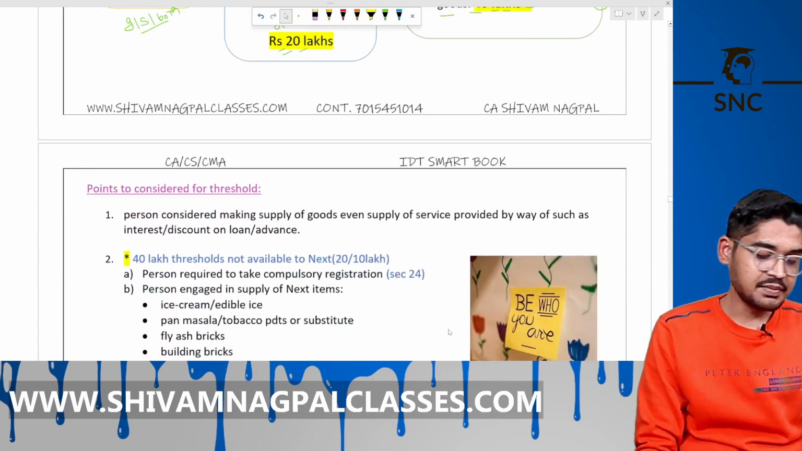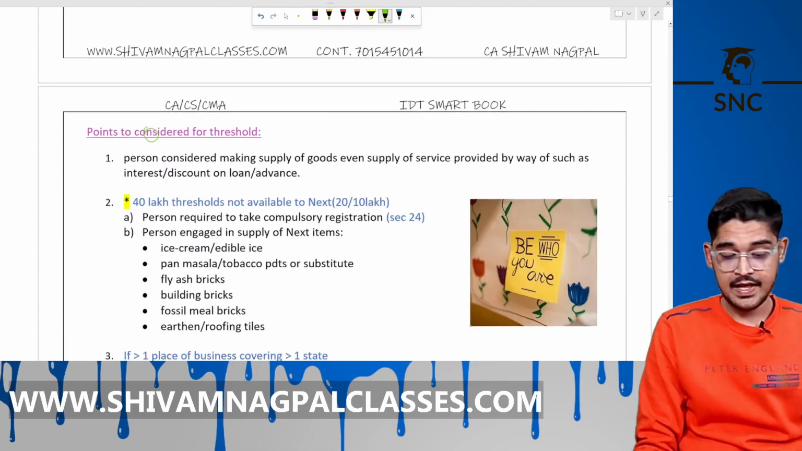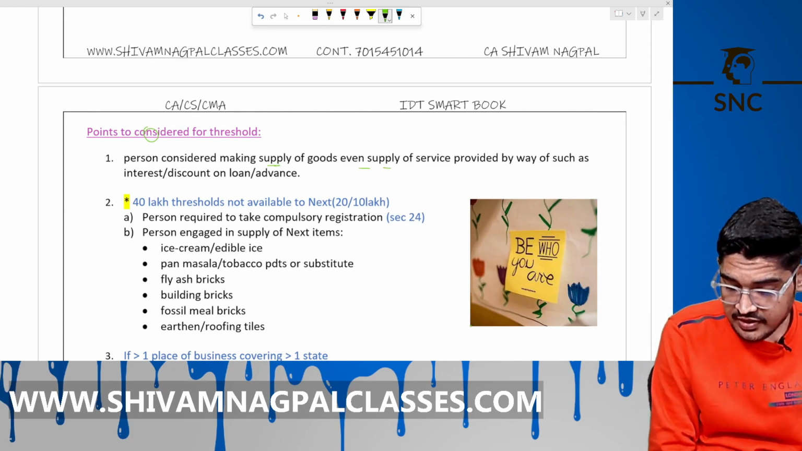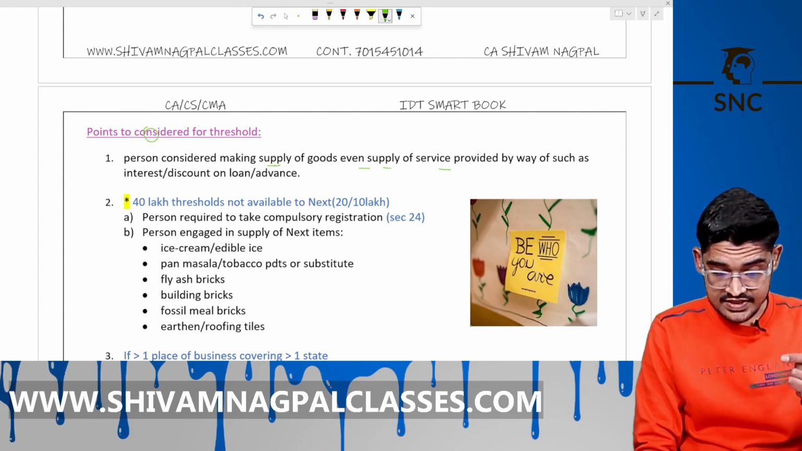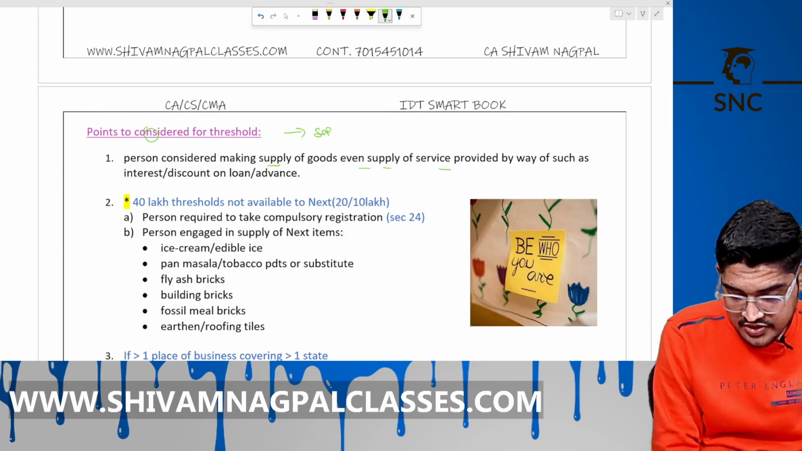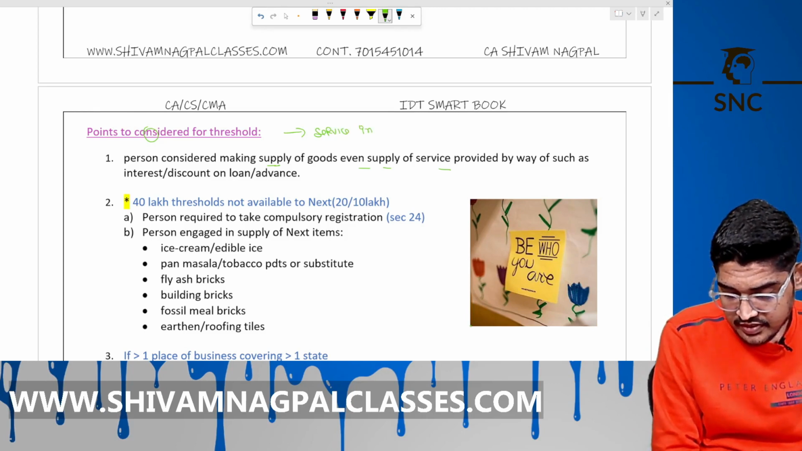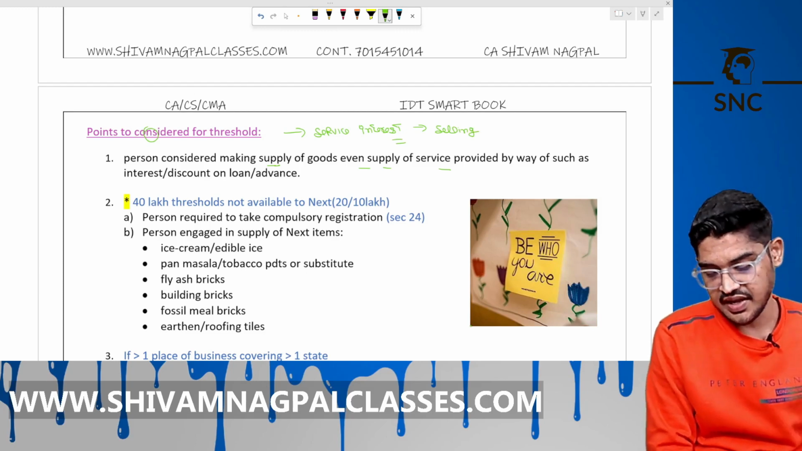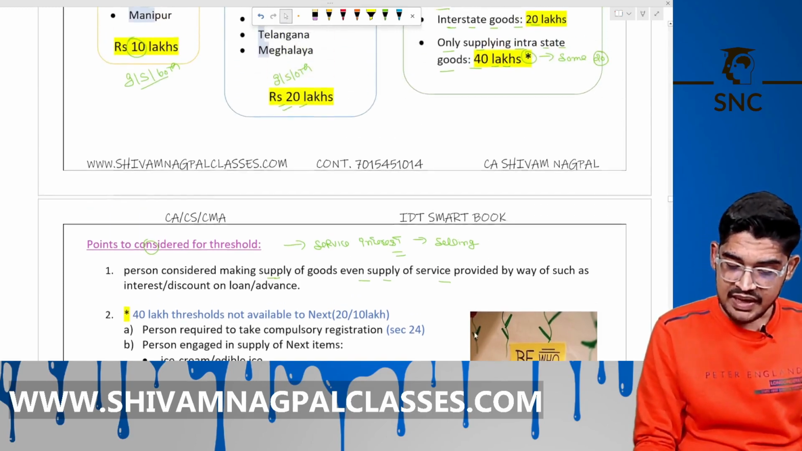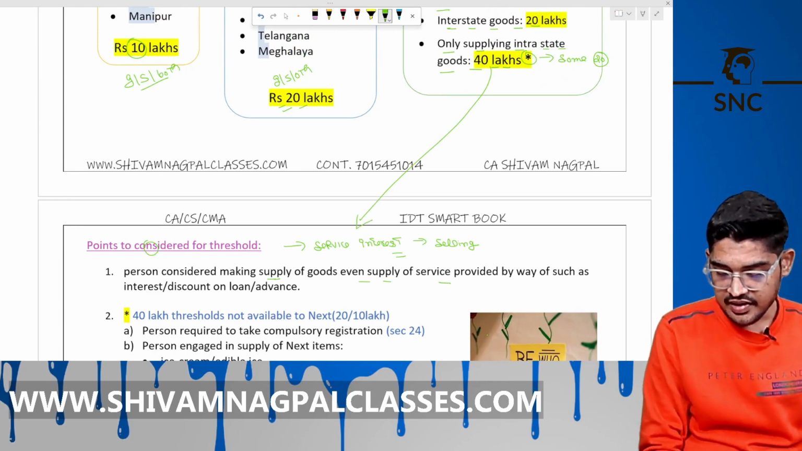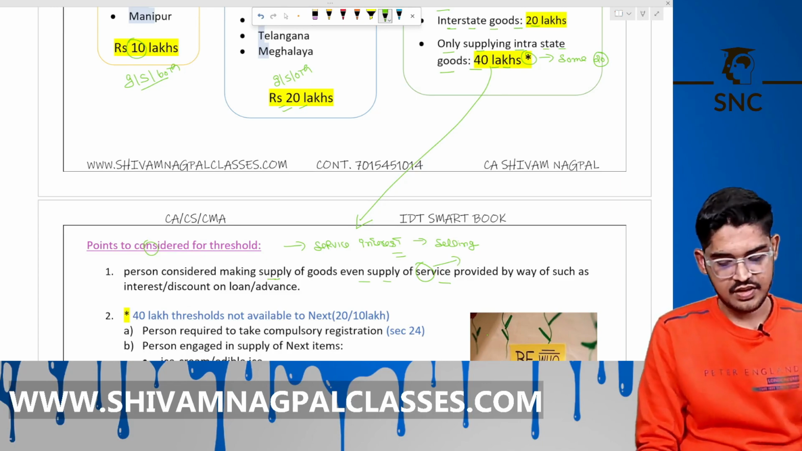So here are some points to consider for the threshold purpose. A person is considered making the supply of goods, even if supply of service is provided by way of interest or discount on loan advances. Person providing the service of charging interest, now, we count it as only selling goods. You are selling goods and not supplying any services. Then, if you are making the intrastate supply, the benefit of 40 lakh will be available to you. We will not count that you have made a supply of interest here.